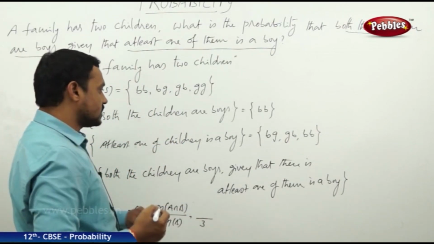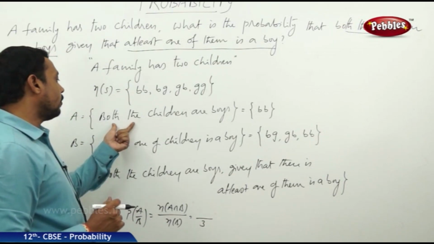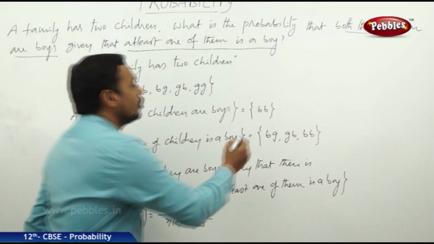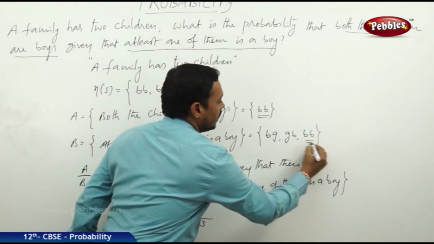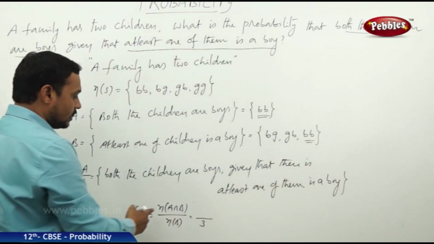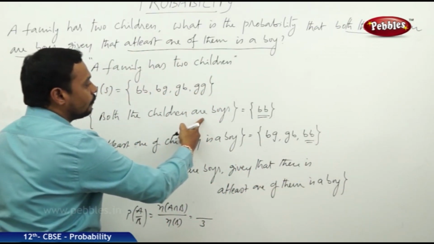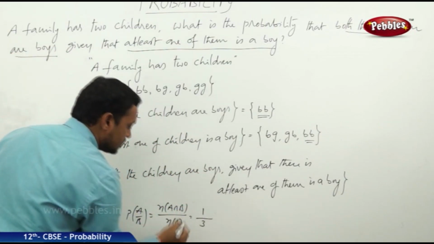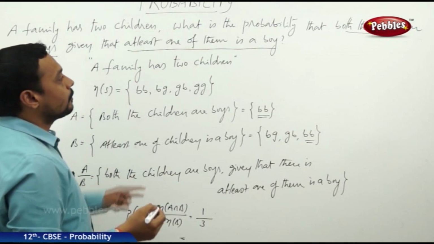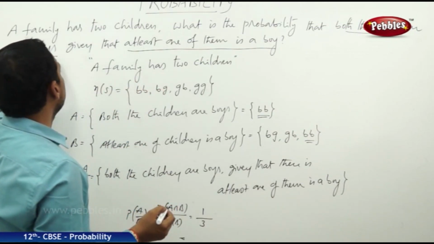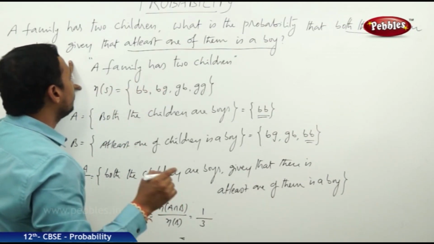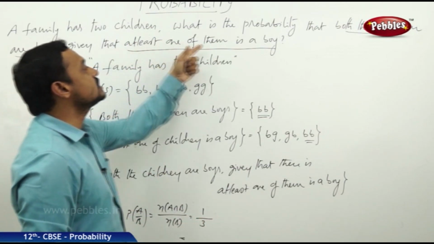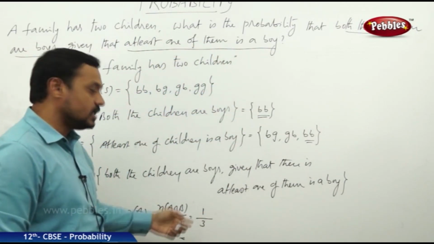And A intersection B, the common case of A and B, is only BB. So the number of favorable cases for A intersection B is 1. Hence, finally, the probability that both the children are boys, given that at least one of them is a boy, is 1 by 3.